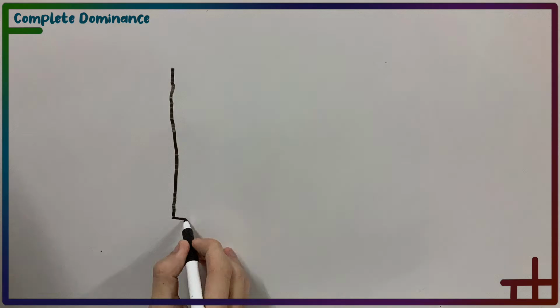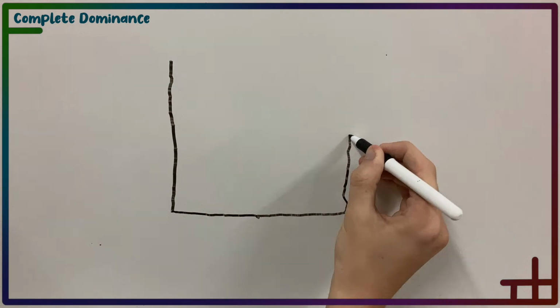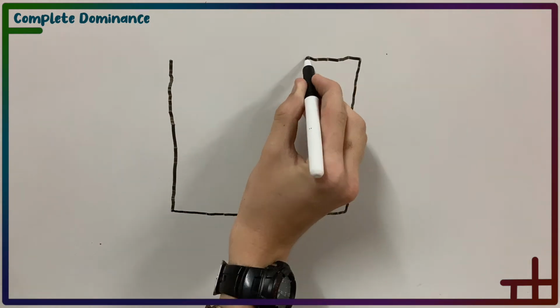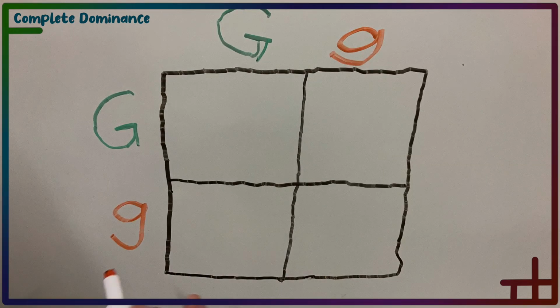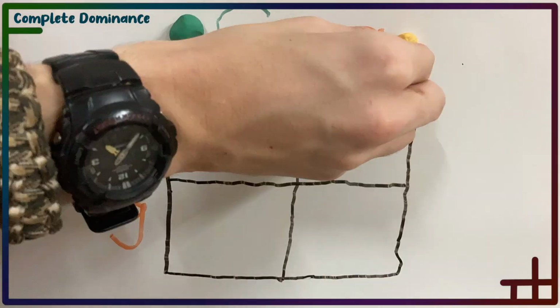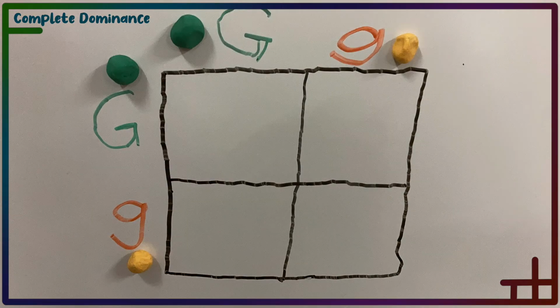Punnett squares were invented by R.C. Punnett in 1906. Punnett squares visualize all the possible genotypes of offspring. This is a Punnett square. The alleles of the first parent go here, and the alleles of the second parent go here. Today, we will be studying the possible genotypes of blubs.